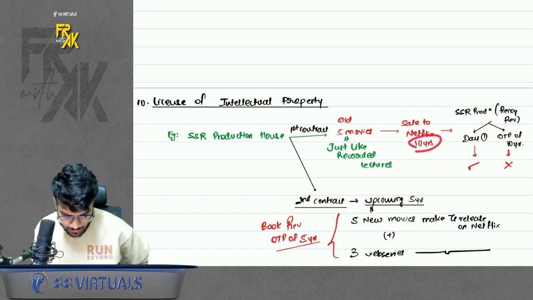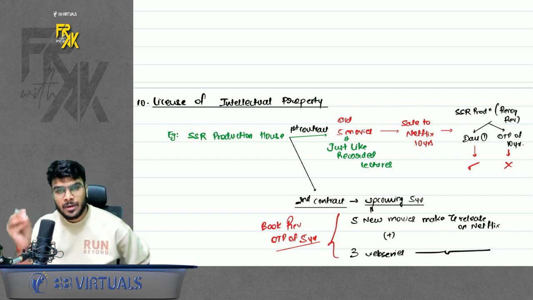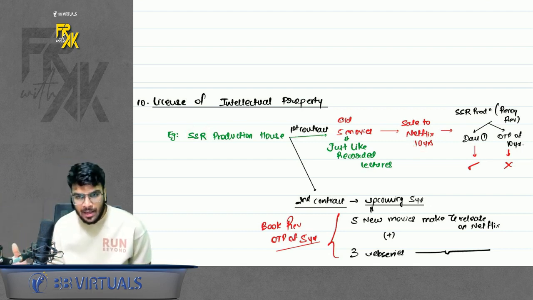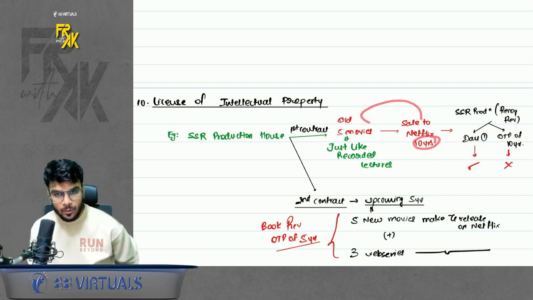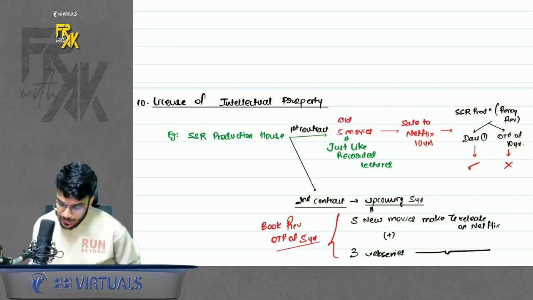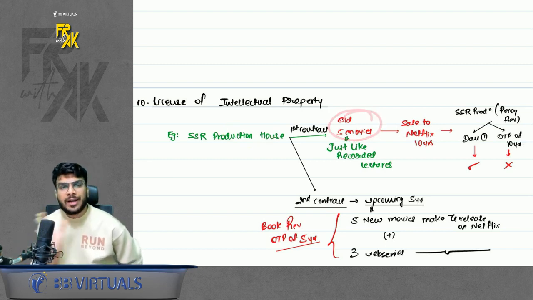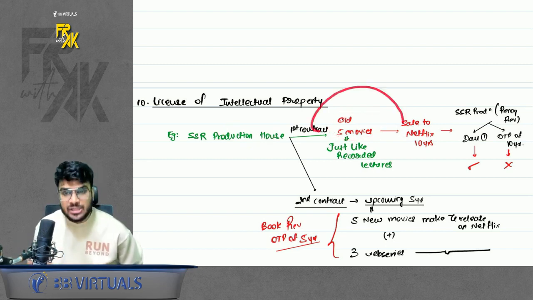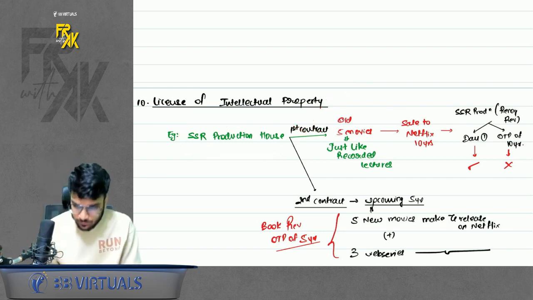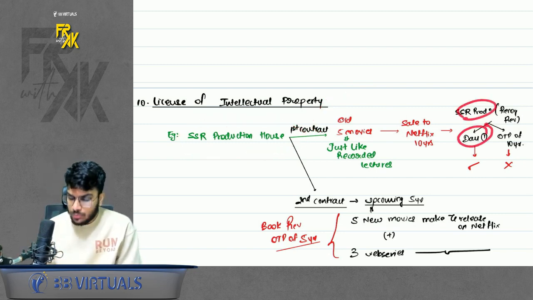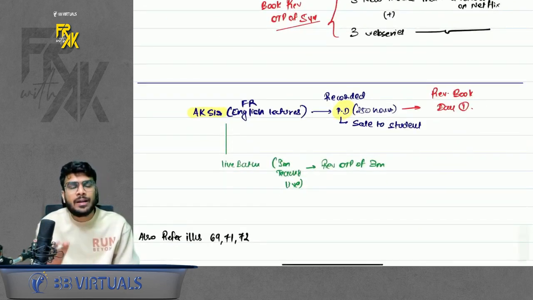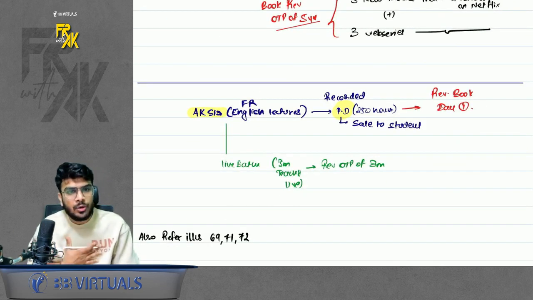For example, let's say there is the SS Rajamouli production house. It is selling its old movies like Bahubali, RRR to Netflix for 10 years. Don't say that this production house should book the revenue across 10 years. No. They are selling their old recorded movies. Once the sale is done, this production house does not have to fulfill any obligation. So this production house should book the revenue on day 1. It is just like AK sir selling the recorded lectures, FR recorded lectures. So I will book the revenue on day 1.